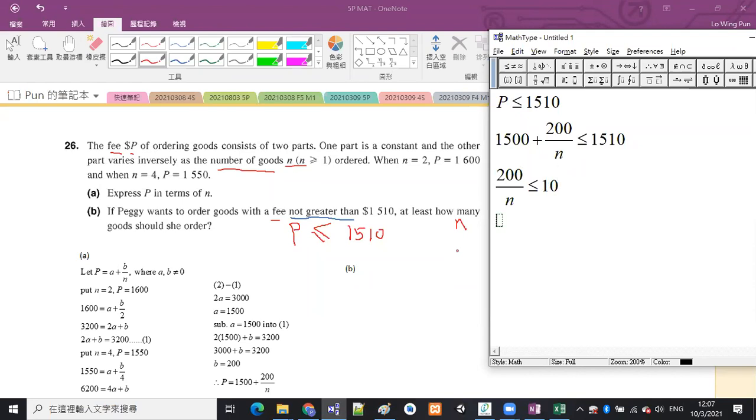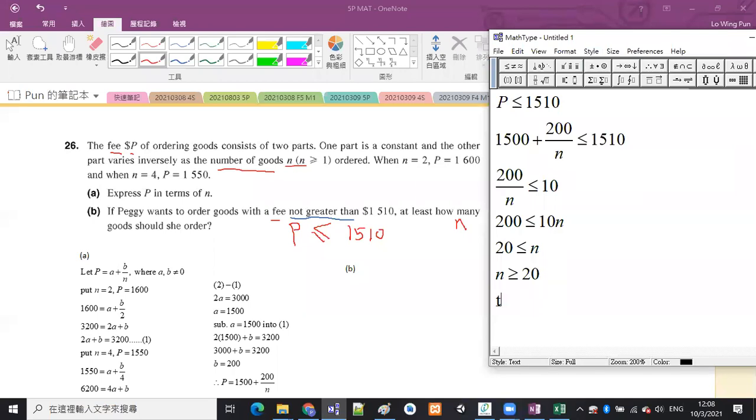Then multiply the n to the right-hand side. It's less than or equal to 10n, and then divide the 10 to the left-hand side. So we have 20 is less than or equal to n. But I need to write n on the left-hand side of the inequality. When n is compared with 20, n is on the larger side. So n should be larger than or equal to 20. But that is not the final answer, because the question asks you at least how many goods should she order. So what is the least value of n?